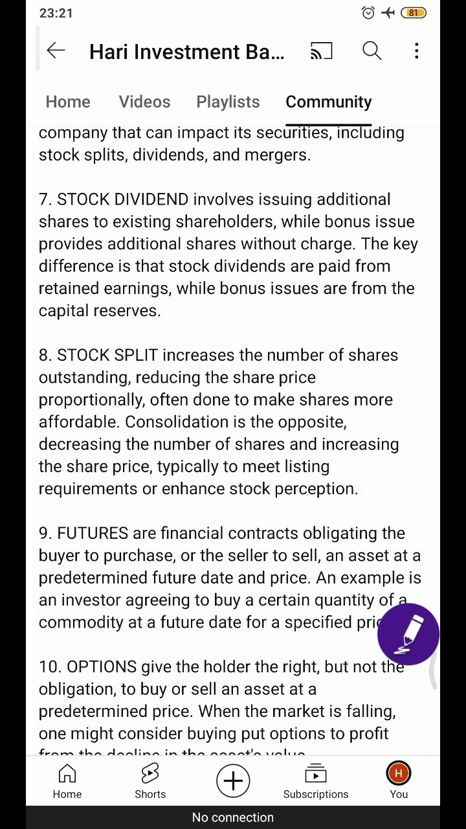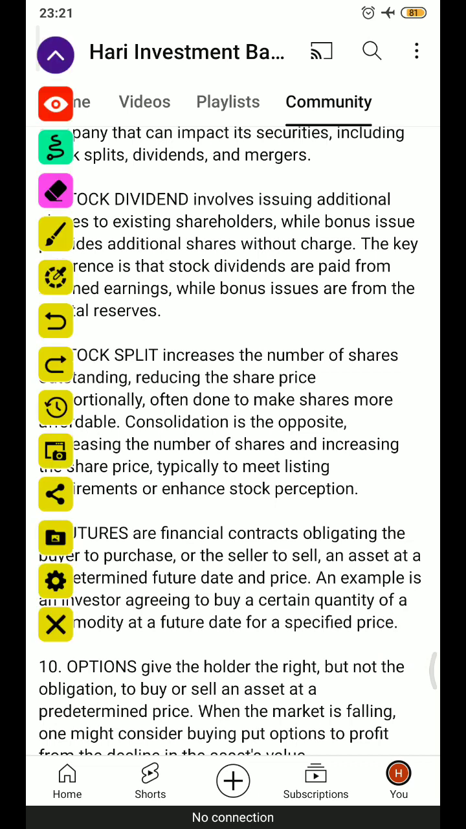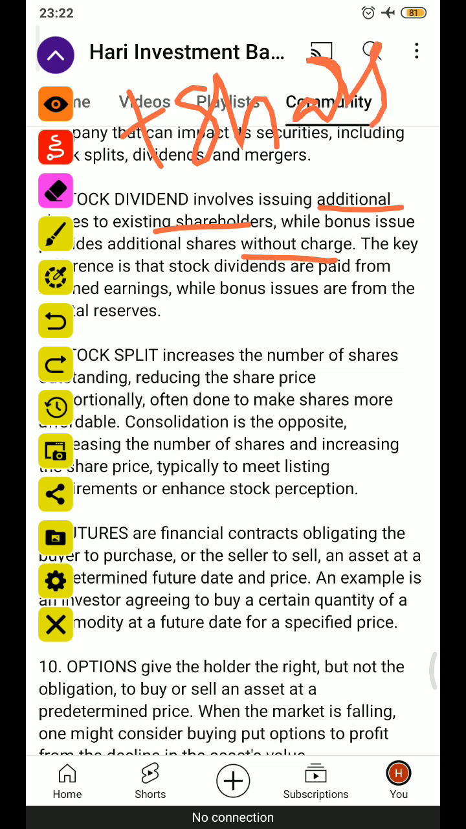Stock dividend involves issuing additional shares to existing shareholders. So what will happen in stock dividends? Additional shares are issued to the existing shareholders. While a bonus issue means providing additional shares without charge. So they will not charge any amount and they will issue additional shares.